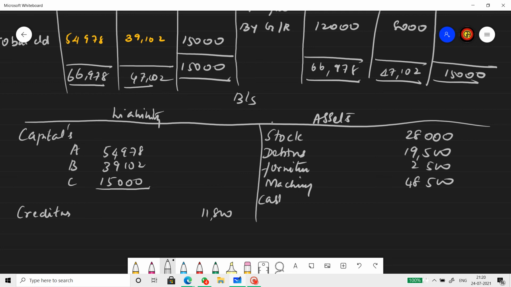Now cash. Tell me the cash figure. Yes, ma'am. This 1,500 was the cash before the admission of C. After C's admission, C has brought in 15,000 as capital, and C also brought 5,880 as his goodwill, which is also in the form of cash. So the journal entry that we passed was cash to capital. So cash will naturally increase. And for goodwill, it's cash to premium for goodwill. So again, cash will naturally increase from that. So cash will be increased by these two amounts. So let us find the total of this now.